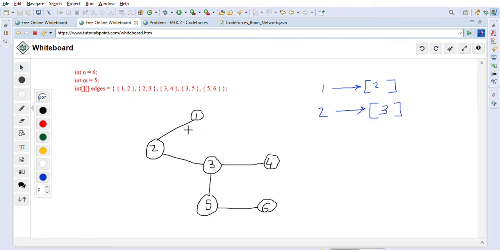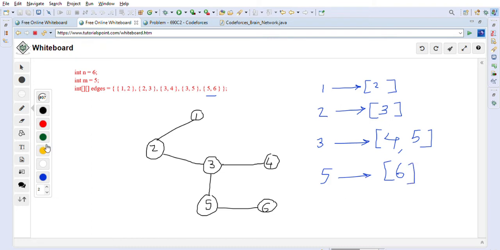This is using an array list. Then 3 to 4 and 3 to 5 we will have. So the adjacency array list for 3 is 4 and 5, and it will look like this, right? And then the other edge is 5 to 6. So 5 has the adjacency element 6, right? So this is the graph we will prepare using an array list.